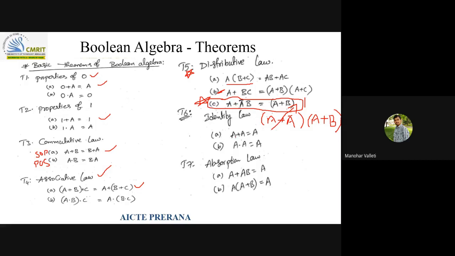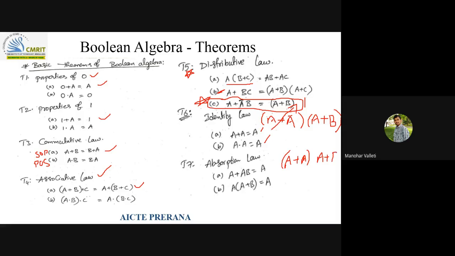Identity law: A plus A equals A dot A equals A. Absorption law: A plus AB. So again, if you apply a distributive law on this, A plus A and